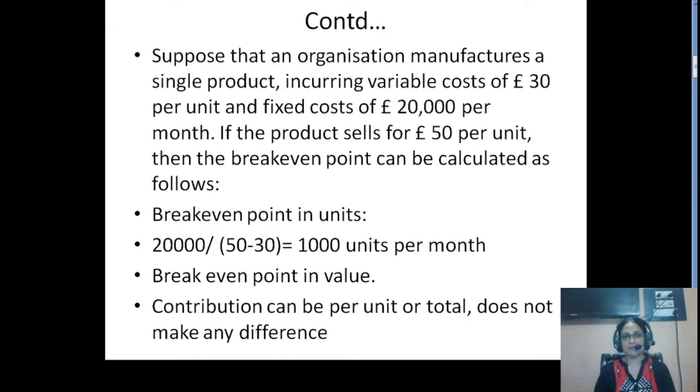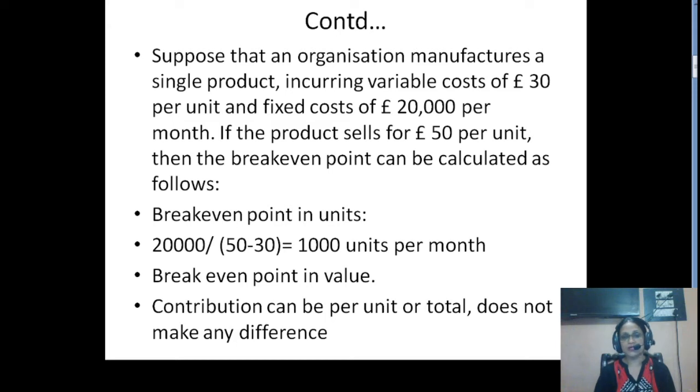Let's take one example. Suppose that an organization manufactures a single product, incurring variable cost of $30 per unit, fixed cost of $2,000 per month. If the product sells for $50 per unit, then the break-even point can be calculated as follows. Break-even point in units would be fixed cost divided by